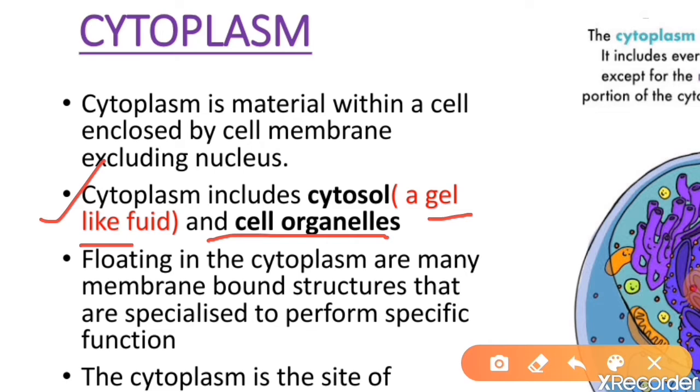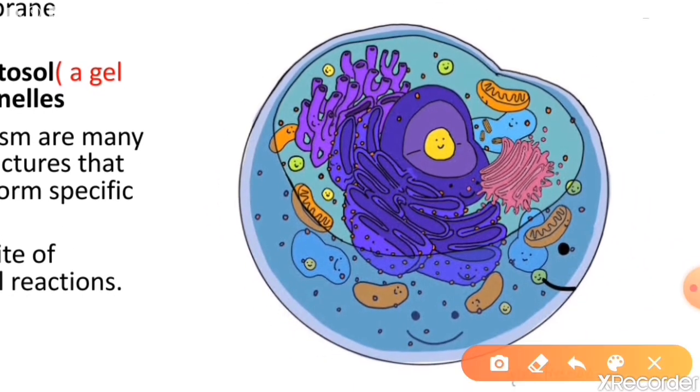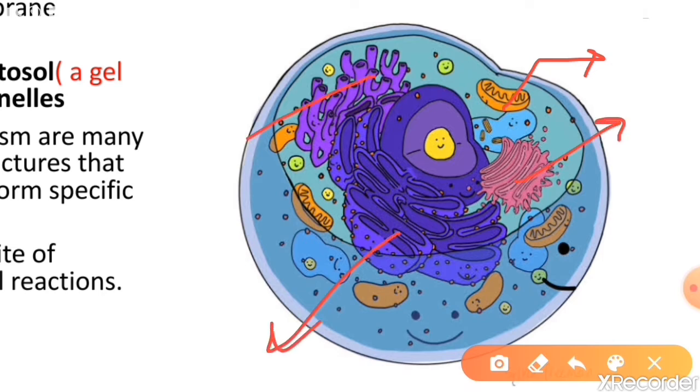These cell organelles play a very important role in the cell. Okay, so here in the picture of the cell you find there are organelles like mitochondria, Golgi bodies, rough endoplasmic reticulum, smooth endoplasmic reticulum, and lysosomes. All these membrane bound structures are referred to as cell organelles. They float in the cytoplasm and they are specialized to take up specific functions. Each cell organelle has a special function to perform.